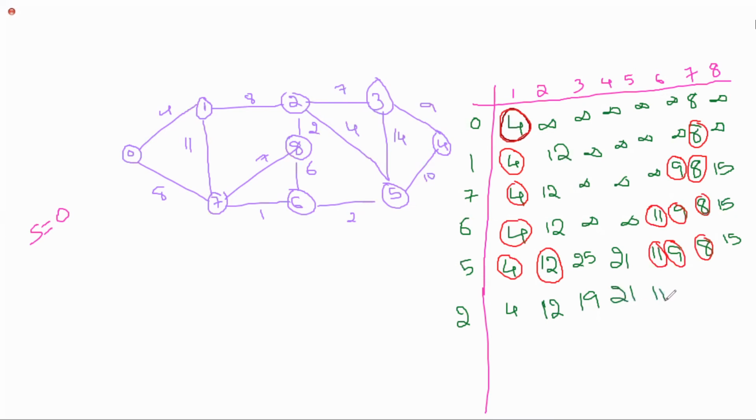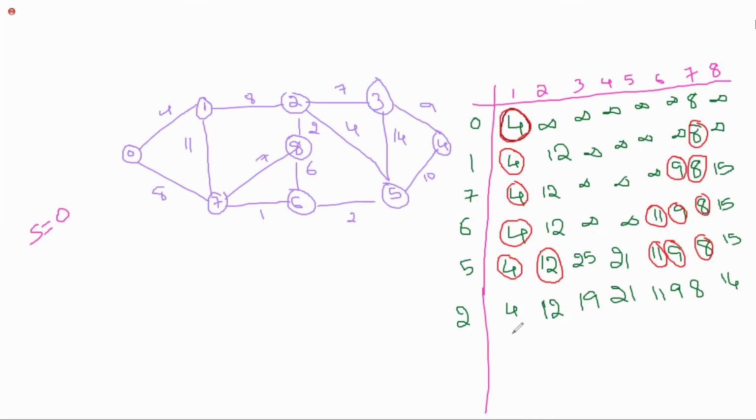11 already listed, 9 already listed, 8 already listed. It is the 15 already we have. No, we'll check now. 4 plus 8, which is 12. Via 2 we can reach 8, right? 12 plus 2, which is 14. Will you write 15 or 14 now? Is it 15 or 14? 14. 14 we can update.